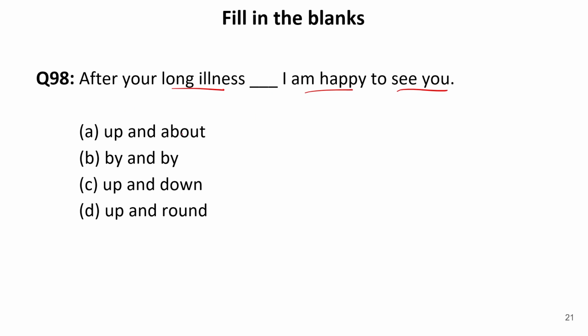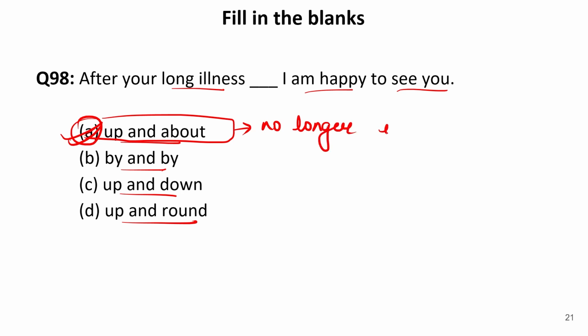After your long illness, dash, I'm happy to see you. Now let us see. Again, we need some phrase to be filled over here. It is up and about, by and by, up and down, and up and round. So the correct phrasal verb to be filled over here is up and about.